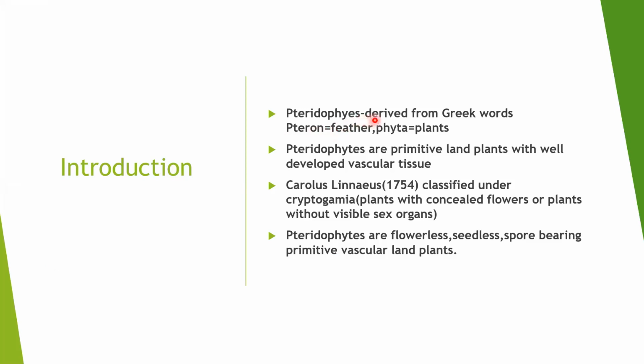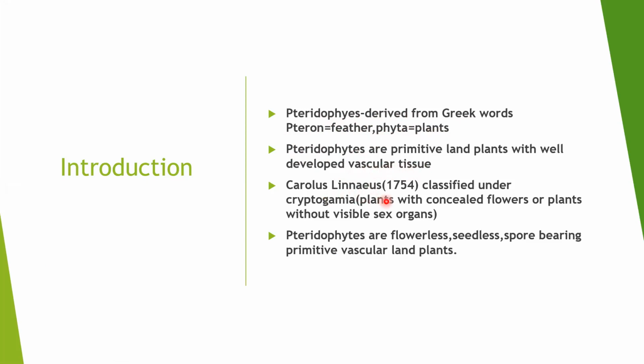Pteridophyta is derived from the Greek words pteron, meaning feather, and phyta, meaning plants. The two words, pteron and phyta, mean plants which are bearing feather-like leaves, and they are called pteridophytes. Basically, pteridophytes are primitive land plants, but they have well-developed vascular tissue. Previously, Bryophyta and algae don't have any vascular tissue, but Pteridophyta have vascular tissue.